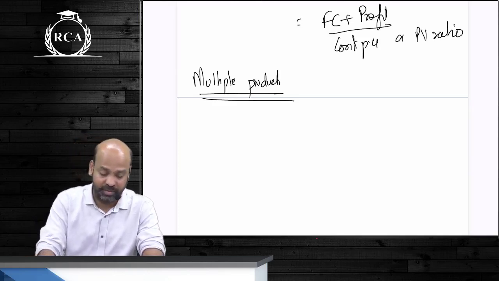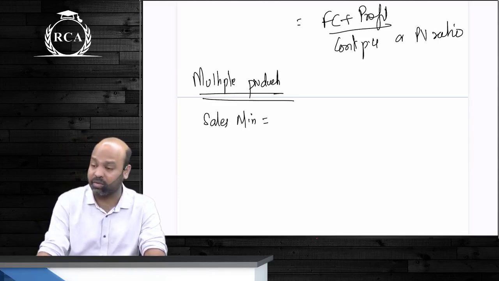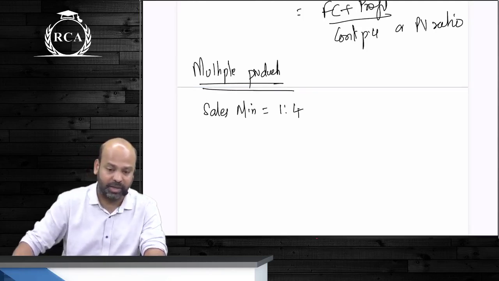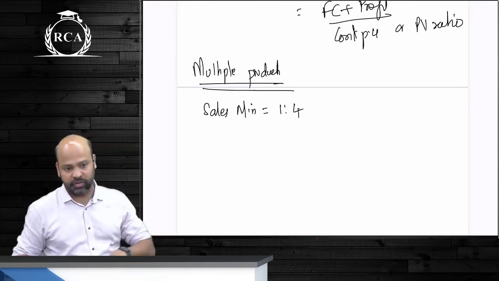So if sales mix is given, will that apply to sales in rupees or will that apply to sales in units? Sales in units. Agar sales mix 1:4 diya hua hai, that means for every 1 unit of the first product, we are selling 4 units of the second product.